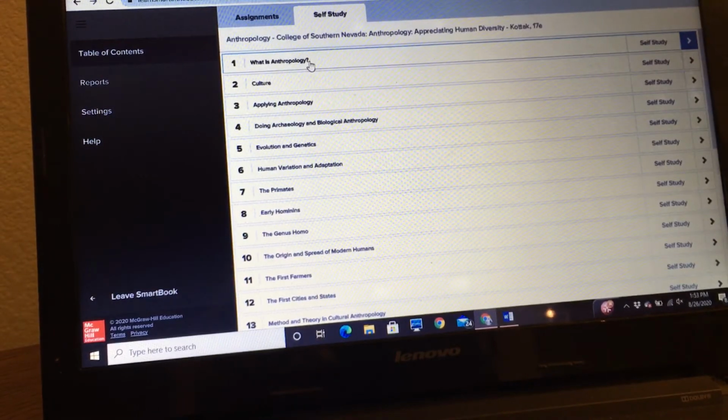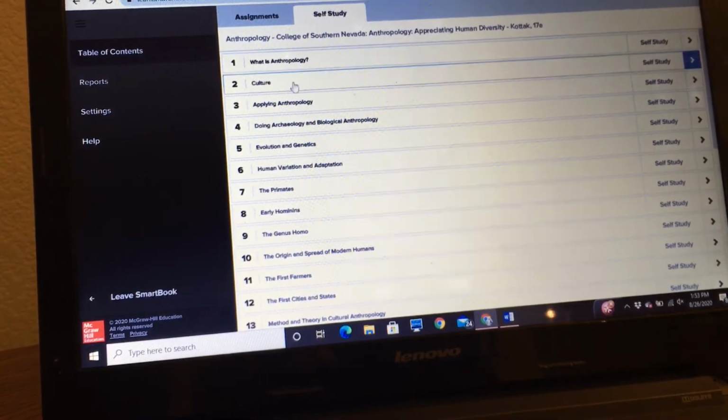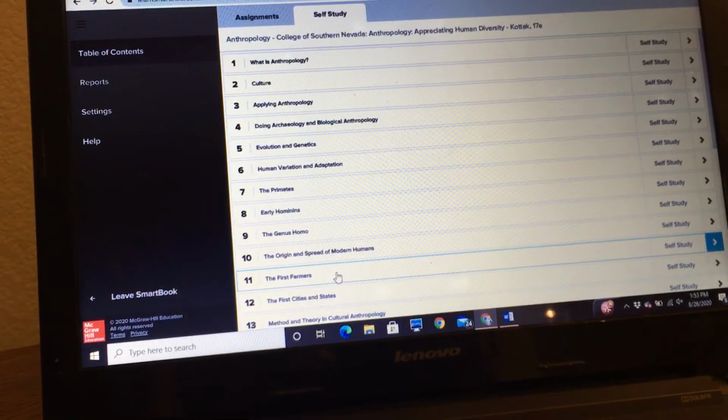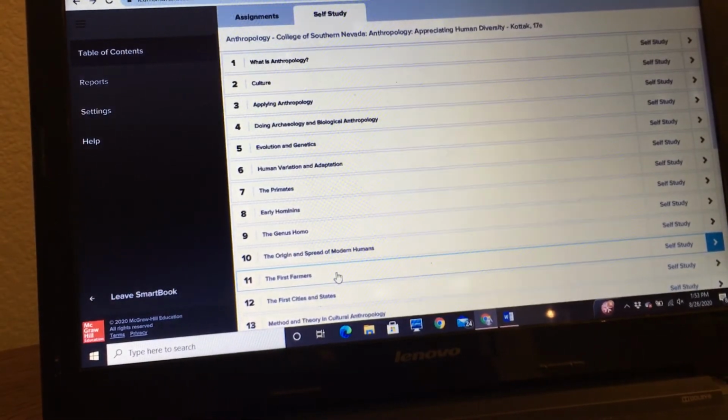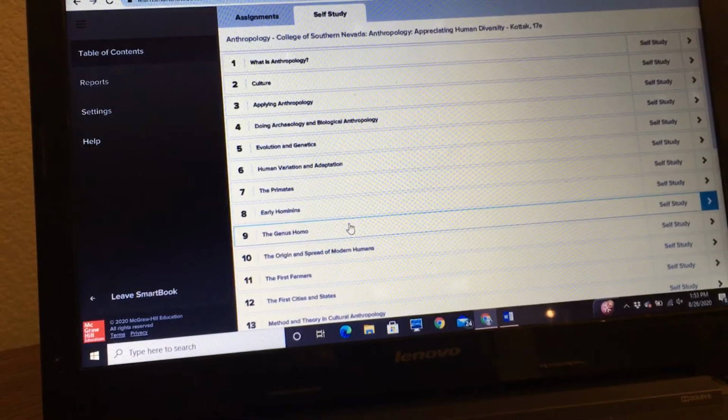So now you can look at the chapters. You could go through all these. Now you have access to the ebook of the main textbook. You don't have to worry about carrying your textbook around all the time. You have this version. Now the other thing, which also is not very user-friendly, thank you McGraw-Hill Connect, is accessing